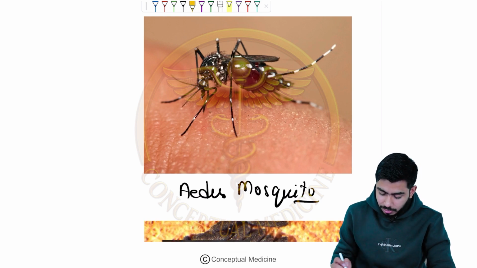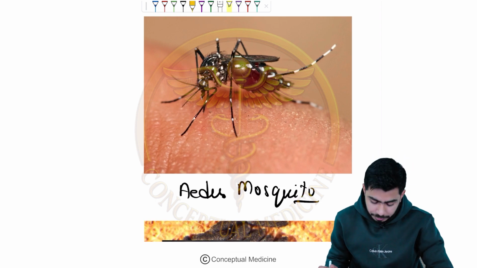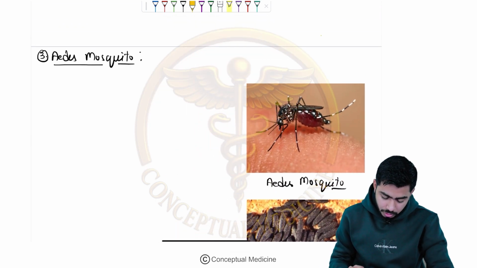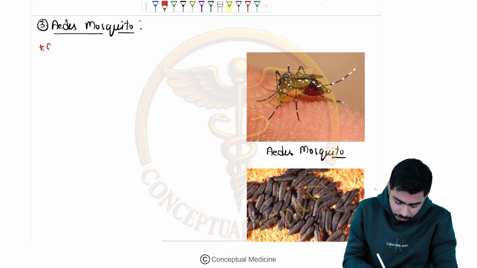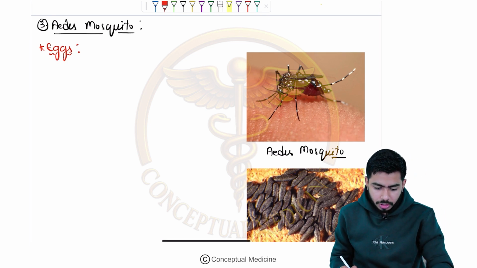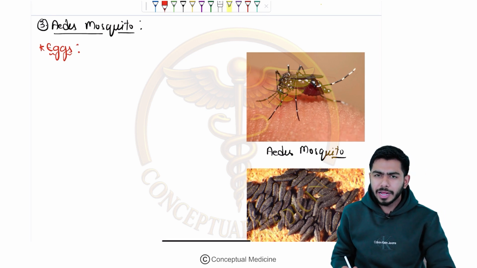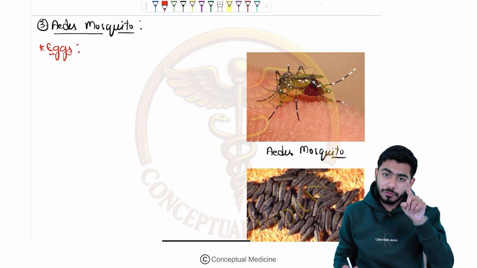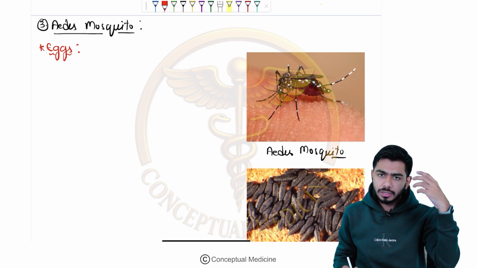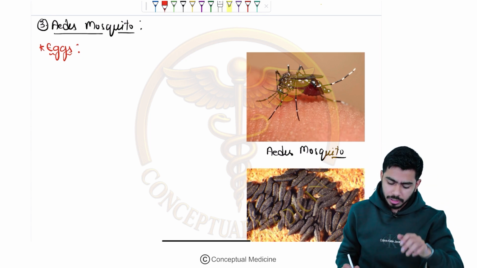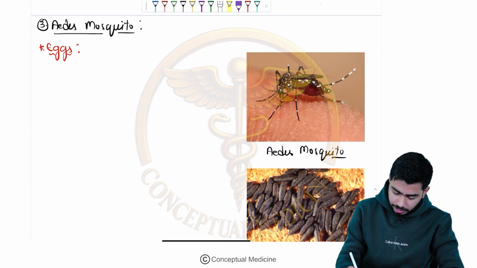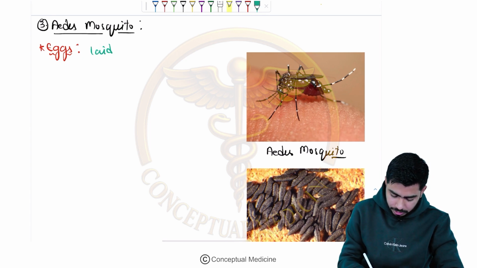So that is the thing over here. They are sucking the blood from the body surface. So over here, guys, we are gonna talk about the Aedes mosquito. If you talk about the eggs of the Aedes mosquito, here we are saying, are they laying their eggs singly or in clusters? They are laying their eggs singly. Anopheles singly, Culex in clusters, Mansonia I will be talking about again in clusters, Aedes singly. So they laid their eggs singly.